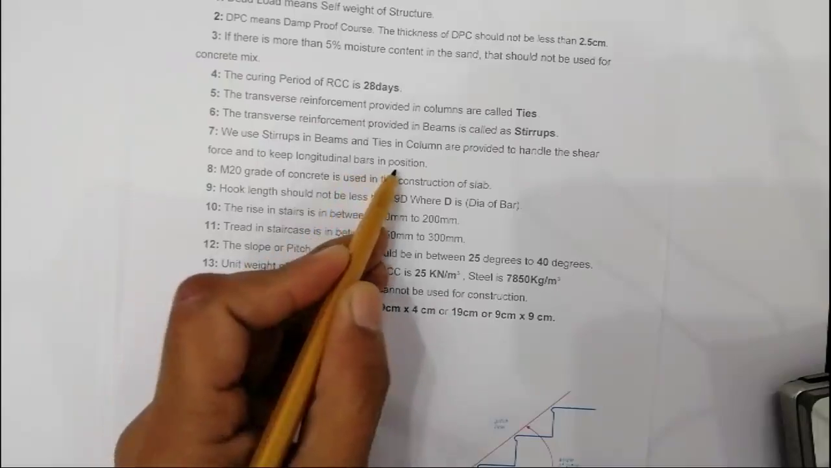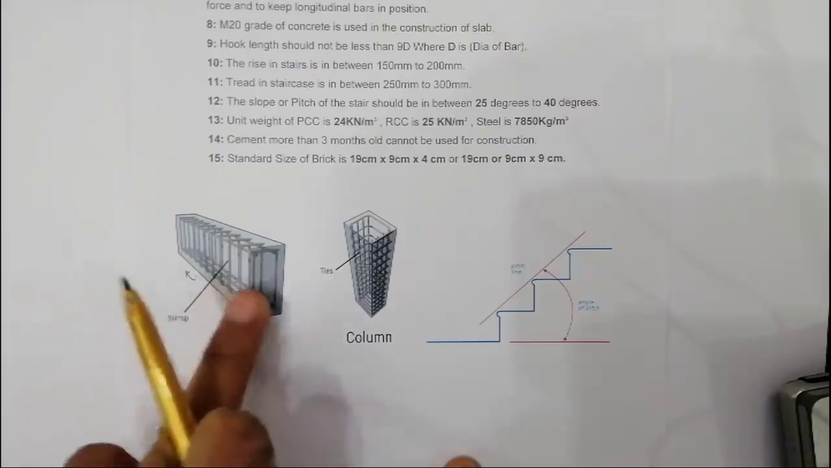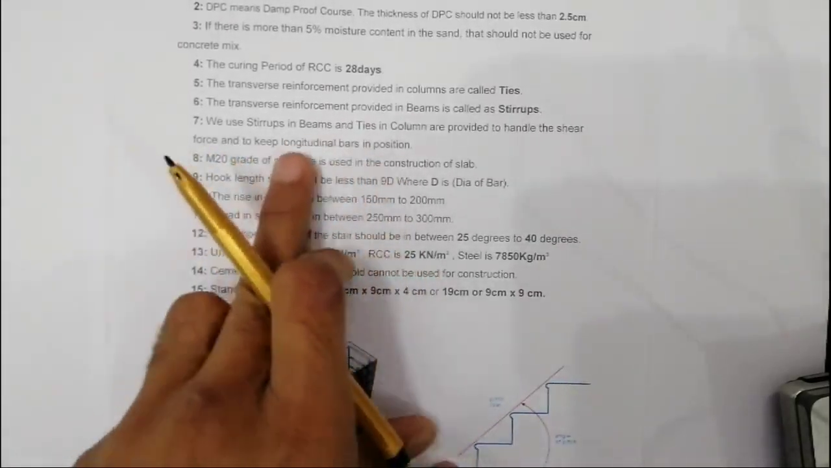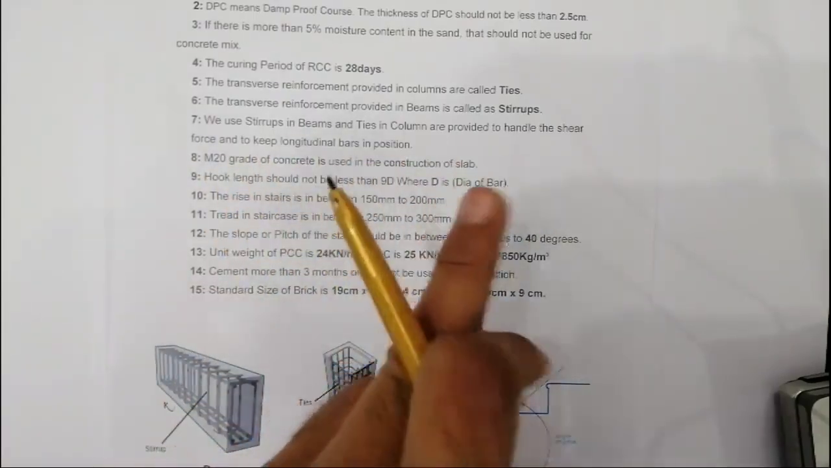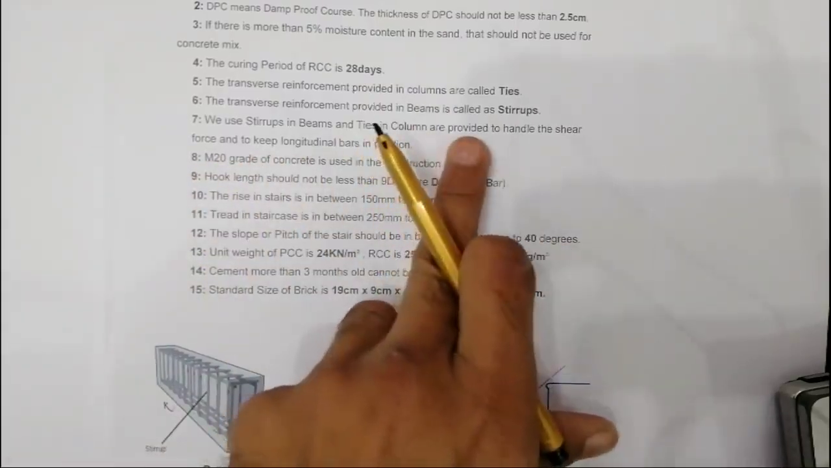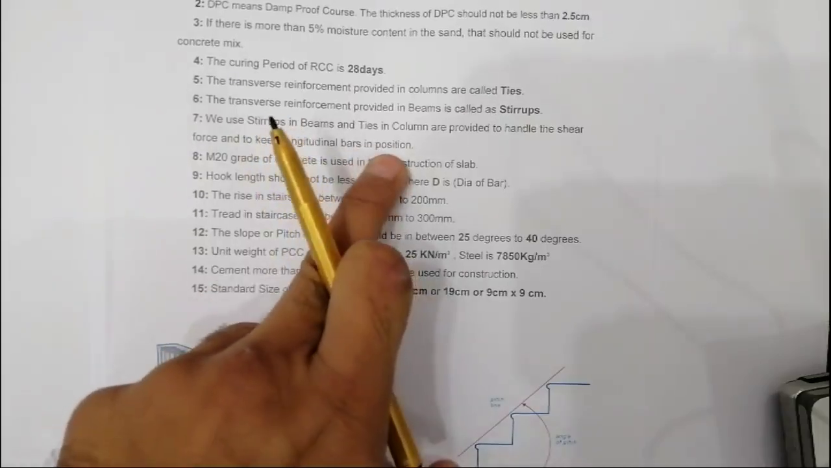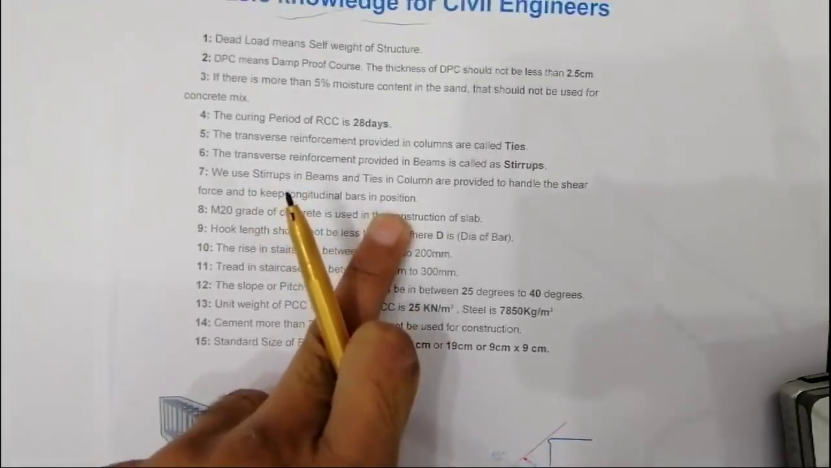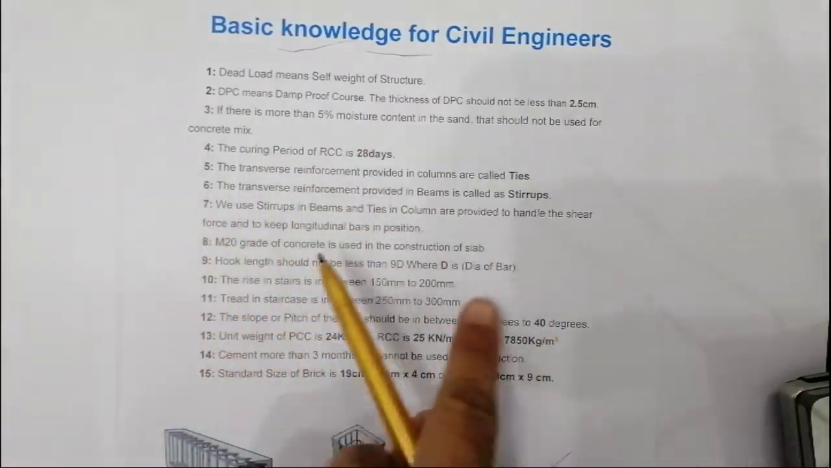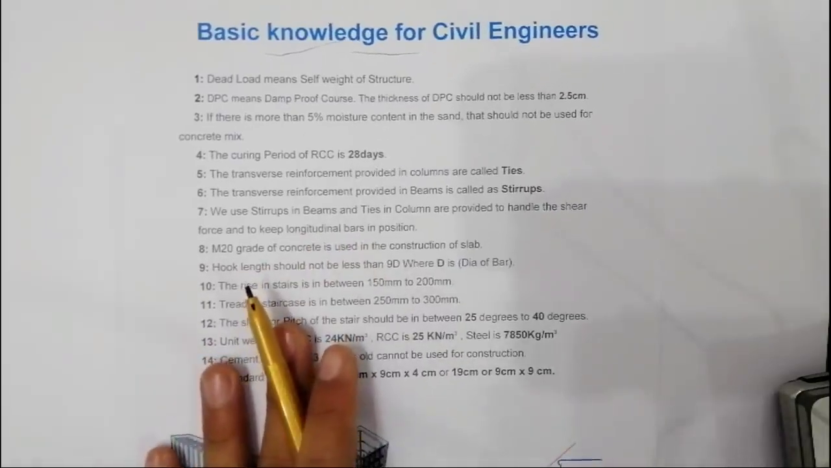longitudinal bars in position. When we don't provide ties in a column and stirrups in a beam, the main bars will move. So we use ties and stirrups in RCC beams and columns to handle shear force and also to keep the longitudinal bars in position, right? They will not move when we provide stirrups in beams and ties in columns. It's very important, right? Now we have the fifth one.